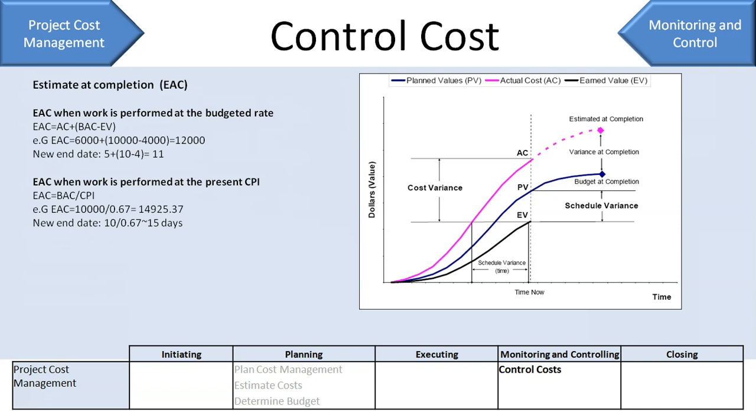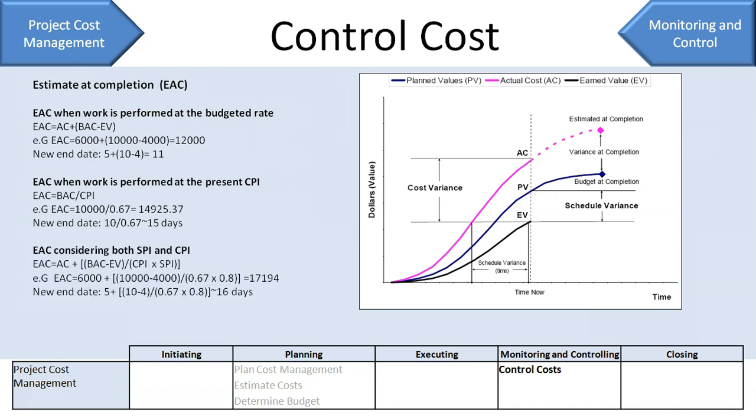Now, one more way to estimate is considering both your schedule performance index and your cost performance index. Say in our example, going forward, our resource cost will remain as 1200 only, as against the 1000 rupees plan, and you'll be able to install 8 cameras only instead of 10 as per plan.